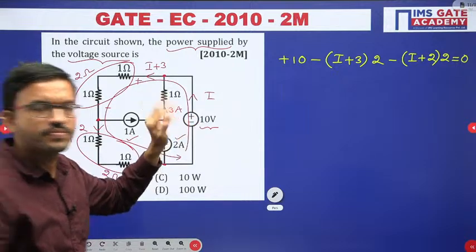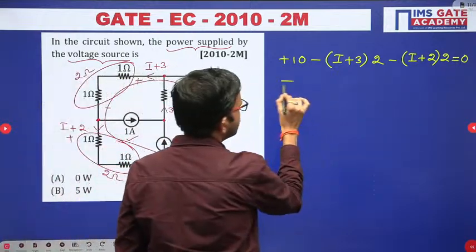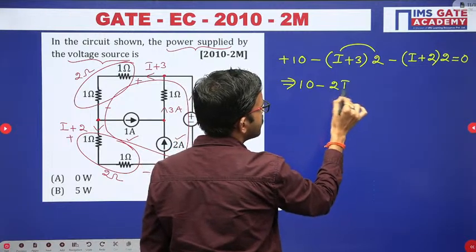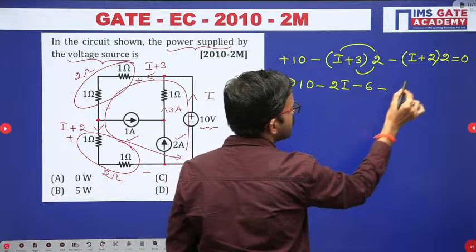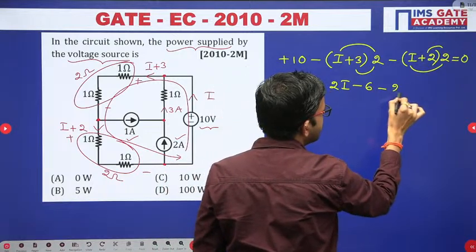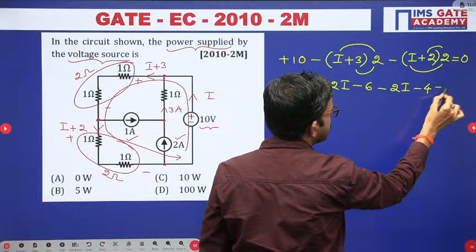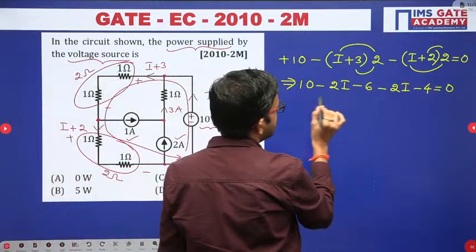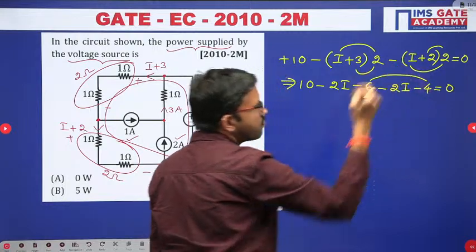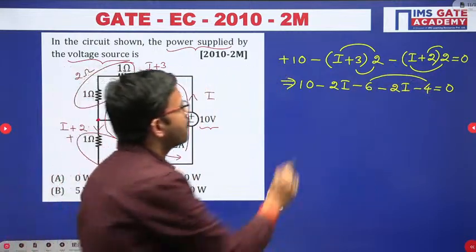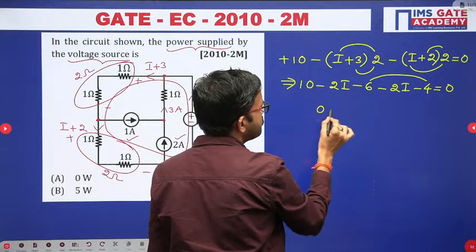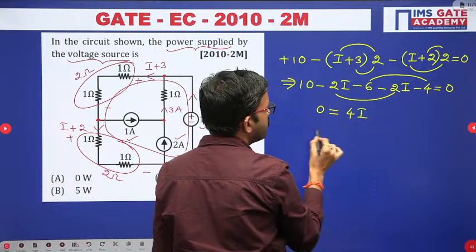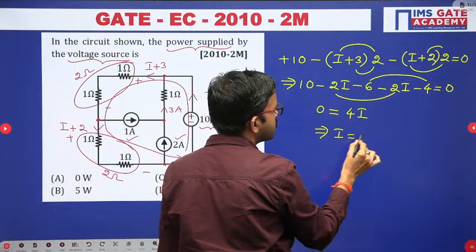Okay, that's all. Now here 10 minus 2 into I minus 6 minus 2 into I minus 4 is equal 0. Right. So here minus 6 minus 4, that means minus 10 plus 10 minus 10, that means you are getting 0, is equal to 2I plus 2I, that is 4I. From here you are getting I equal to 0 ampere.